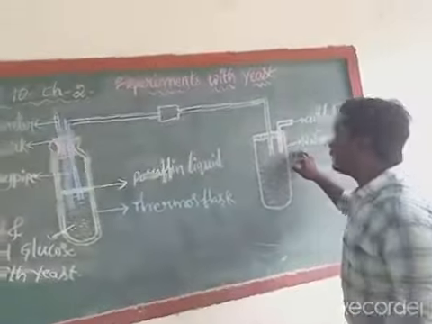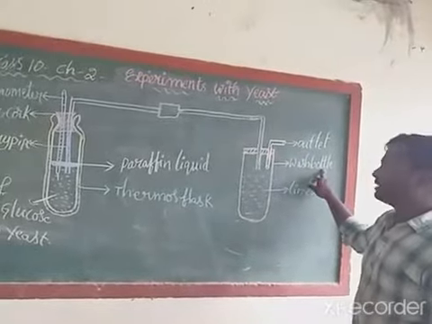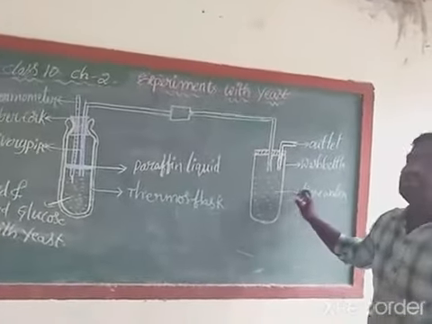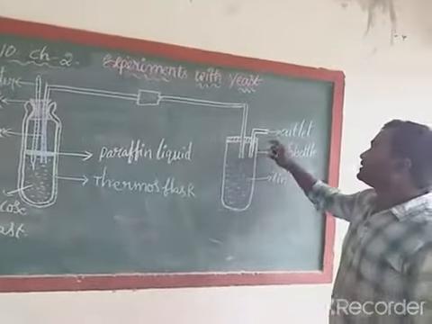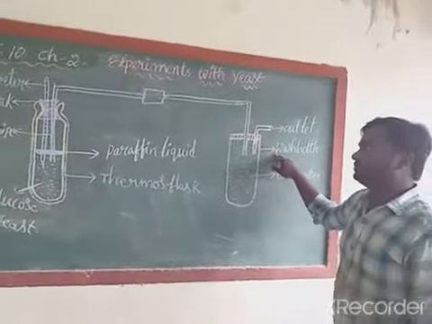This delivery pipe's other end should be in a bottle. That bottle is called a wash bottle. That wash bottle should contain water. That water is lime water. Next, the outlet should be there in the wash bottle.